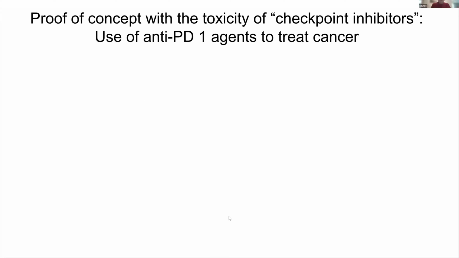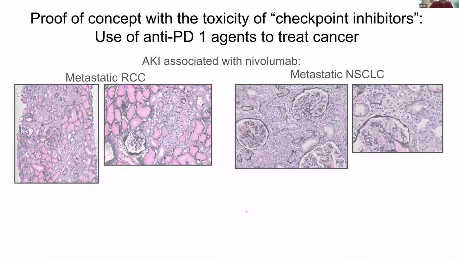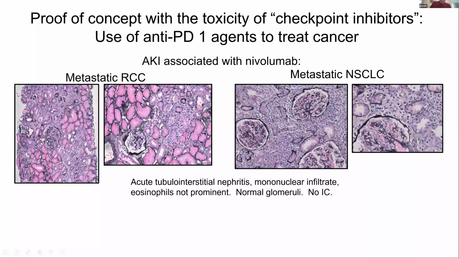Here's 2 examples shown with nivolumab, which blocks the PD-1 pathway. And what you notice is that you have this acute interstitial nephritis, mononuclear. You don't see eosinophils like you would in an allergic interstitial nephritis. The glomeruli are okay. There's no immune complex. And you can probably get similar findings in other organs.